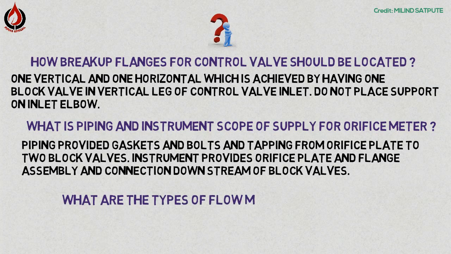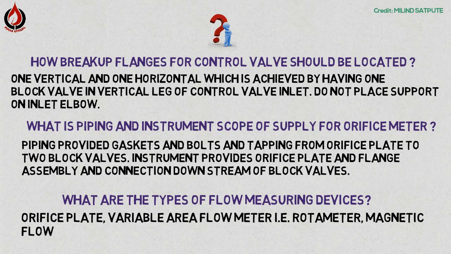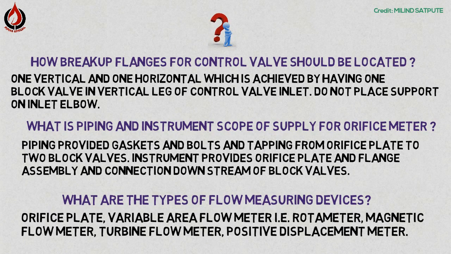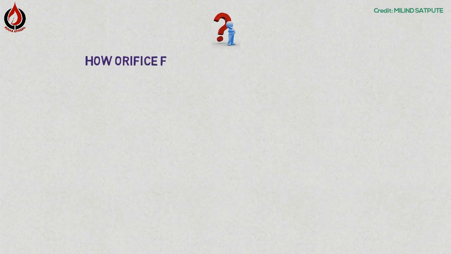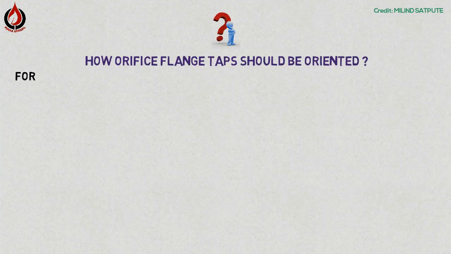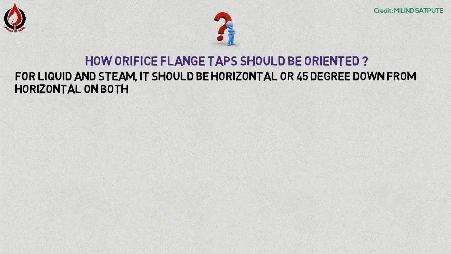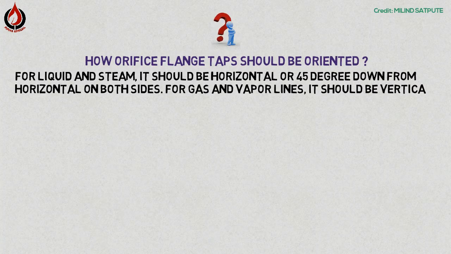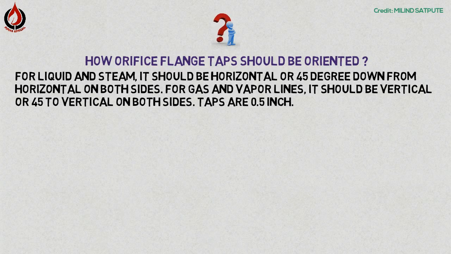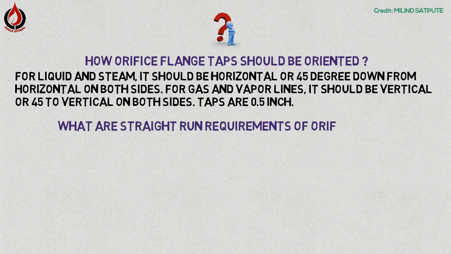What are the types of flow measuring devices? Orifice plate, variable area flow meter, that is rotameter, magnetic flow meter, turbine flow meter, positive displacement meter. How should the orifice flange tap be oriented? For liquid and steam, it should be horizontal or 45° down from horizontal on both sides. For gas and vapor line, it should be vertical or 45° to vertical on both sides. Taps are 0.5 inch.